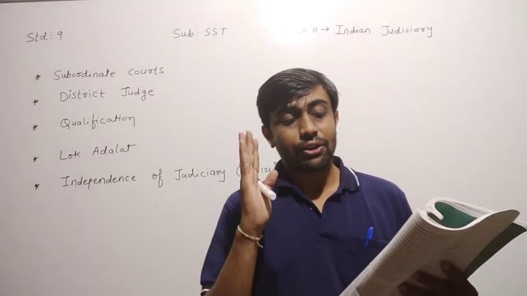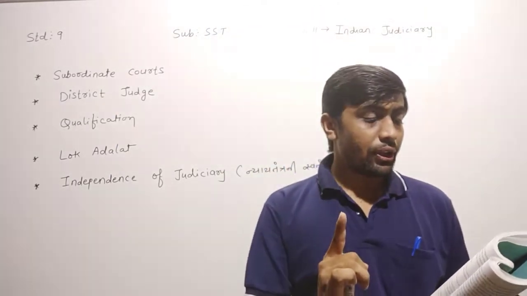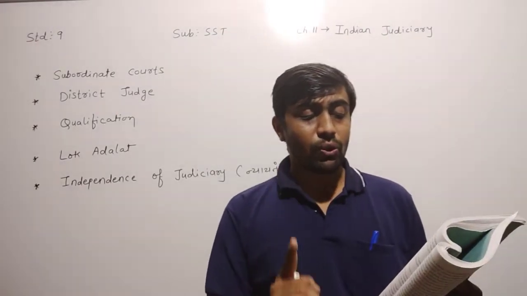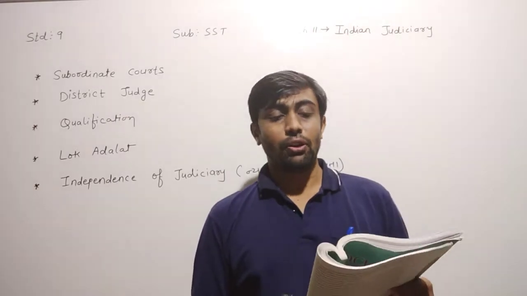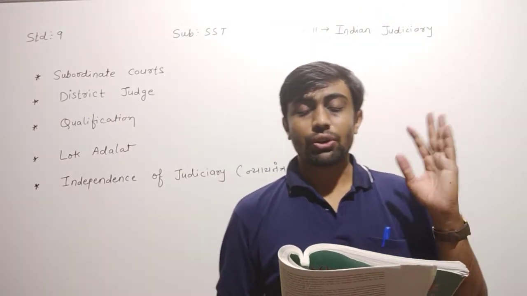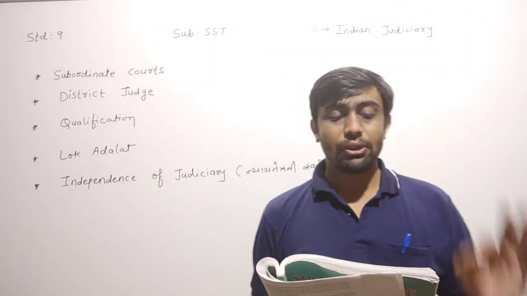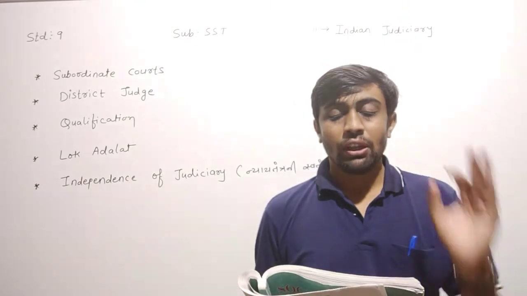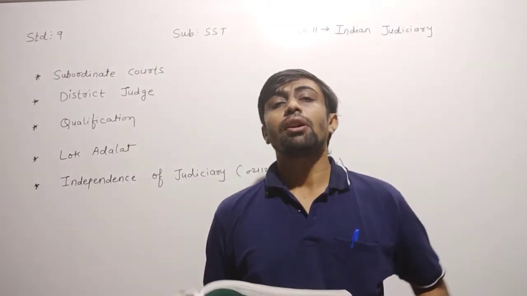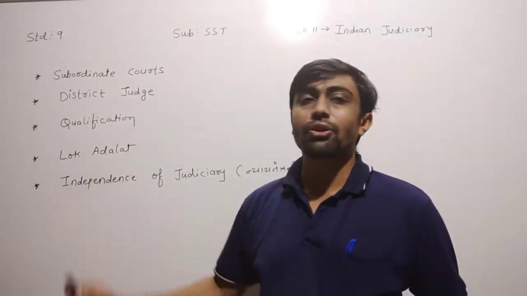Each state is divided into an administrative unit called a district, consisting of the civil code, criminal code, and revenue code. Dear children, what it says is that every state is divided into administrative units, and this administrative unit called the district consists of the civil code, criminal code, as well as the revenue code.